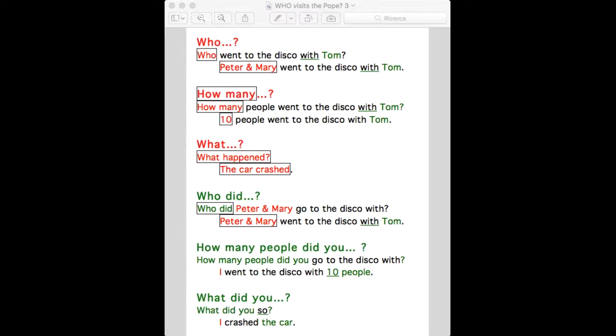Or what? What did you do? There's actually a mistake here. It should be a D. What did you do? I, the subject, crashed the car, the object, and that's why we're using did.